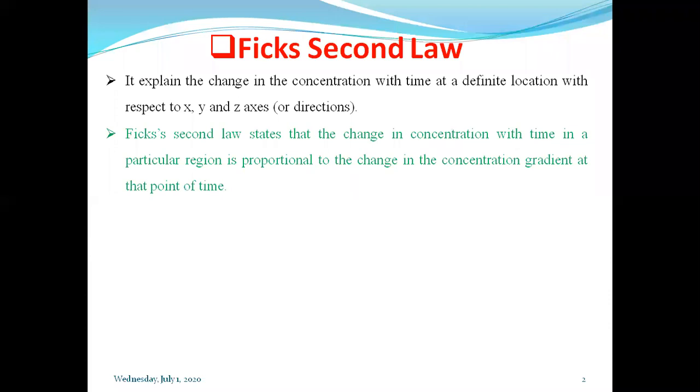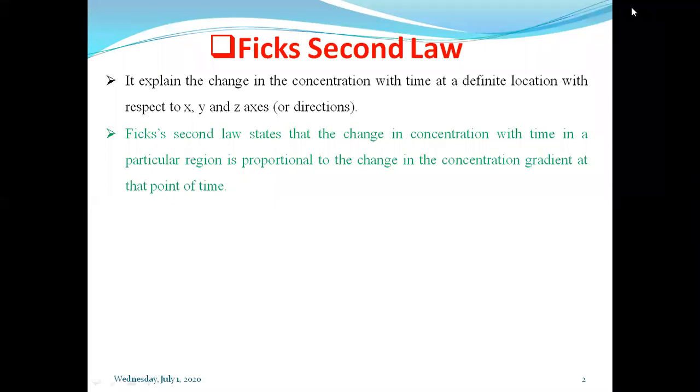Okay, so as per this, the distance will be considered maybe towards the x-axis, maybe towards the y-axis or z-axis. So we need to mention exactly in which direction we have measured the distance. So as per this statement of Fick's second law, write down: Fick's second law states that